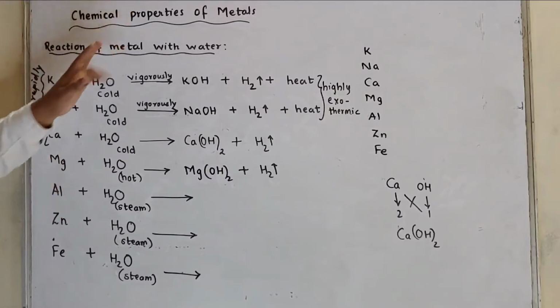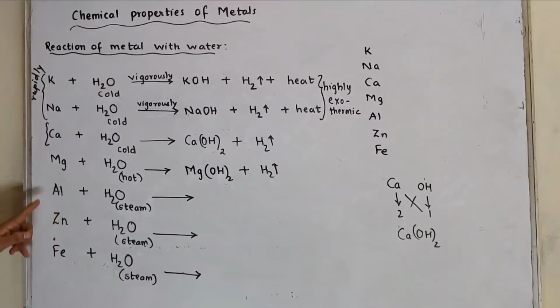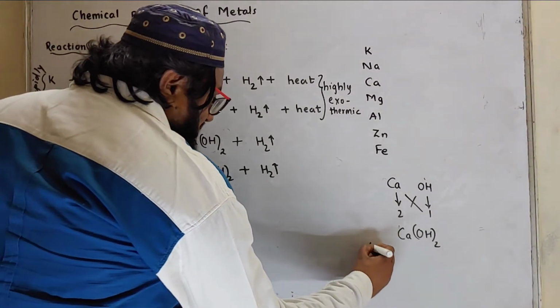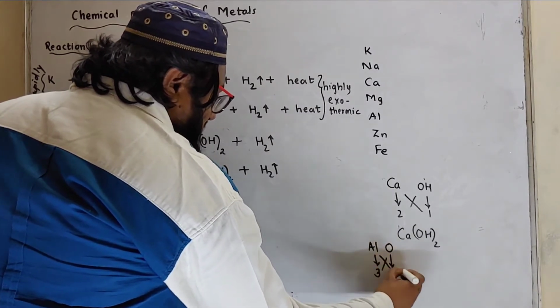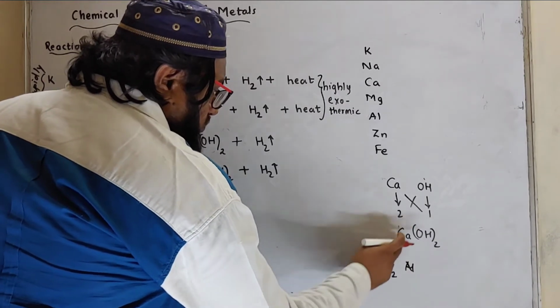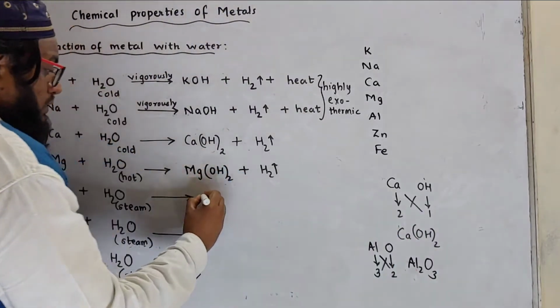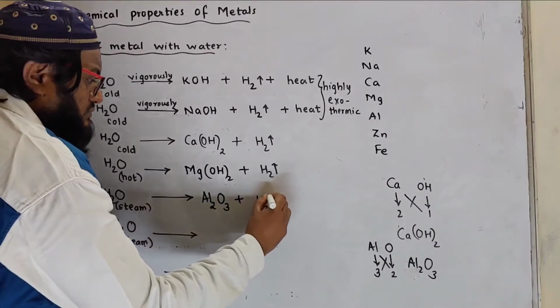Now see the difference. These elements were forming hydroxide. Now aluminium, zinc and iron react with steam, but they do not form hydroxide. They form oxides. Aluminium reacts with steam to form aluminium oxide. What is the formula for aluminium oxide? Aluminium valency is 3, oxide valency is 2. Formula will be Al2O3 and hydrogen is given out.